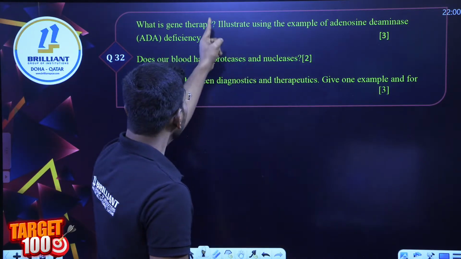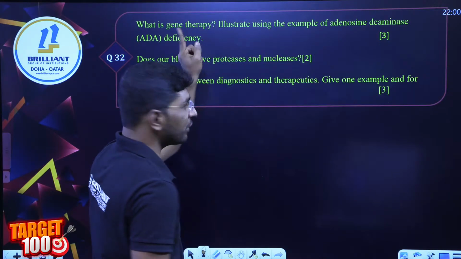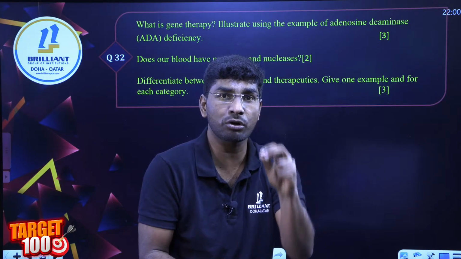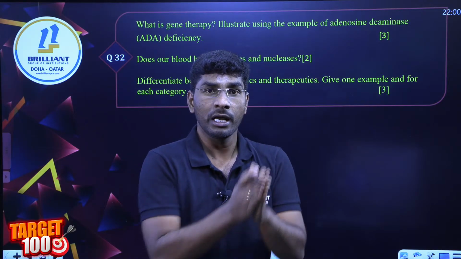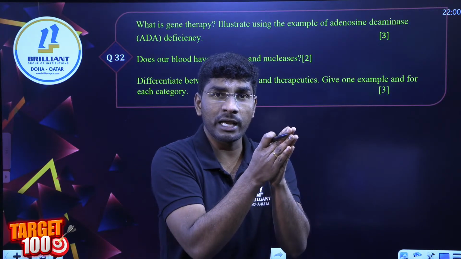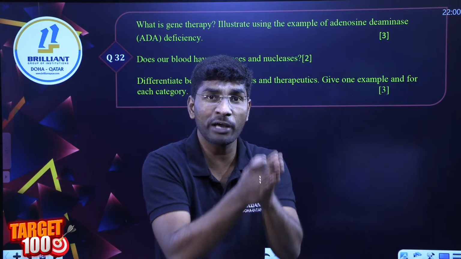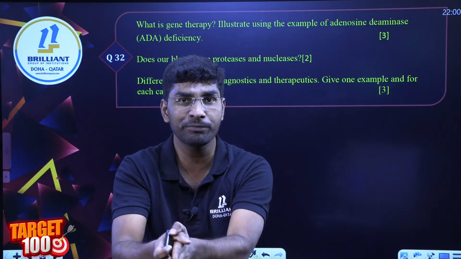Now what they have given here: illustrate using the example of adenosine deaminase deficiency. Adenosine deaminase deficiency is caused by the deletion of the ADA gene. Through gene therapy, we insert this gene into the B and T lymphocytes and make